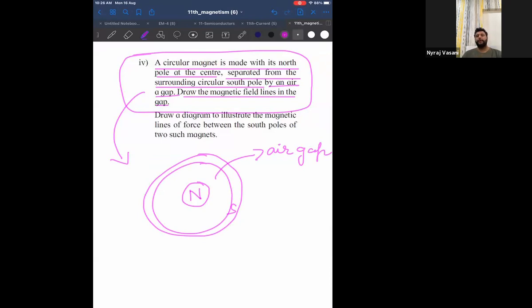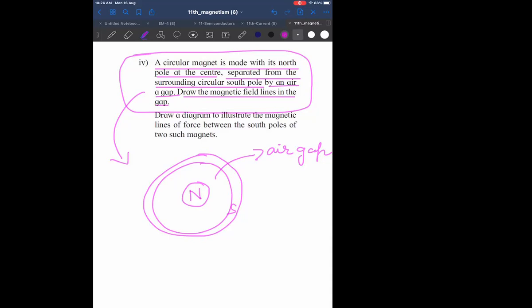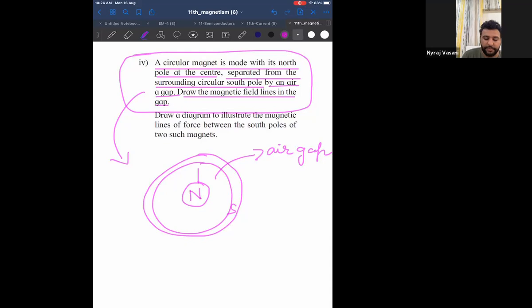Now tell me, outside the magnet, how do magnetic lines of force travel? From North Pole to South Pole or from South Pole to North Pole? Outside the magnet, they travel from North Pole to South Pole, like this. That means you have to show the magnetic field lines. So this is the diagram which I was looking for.